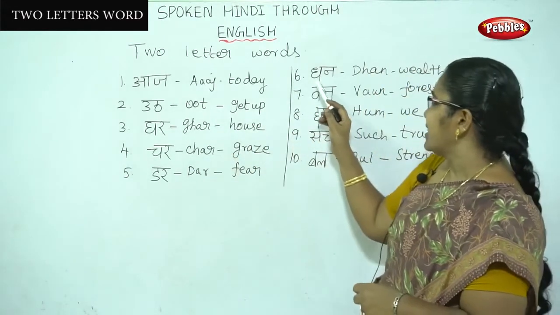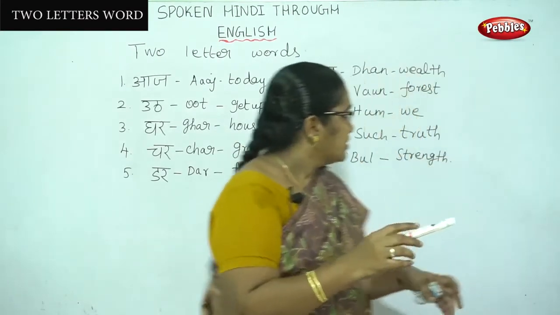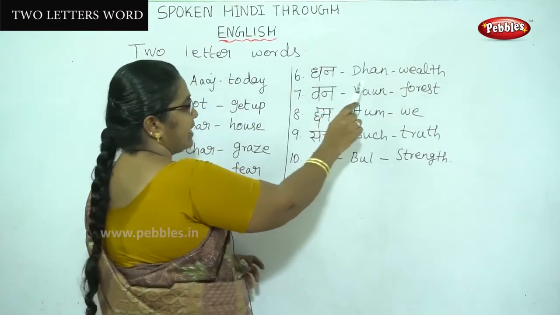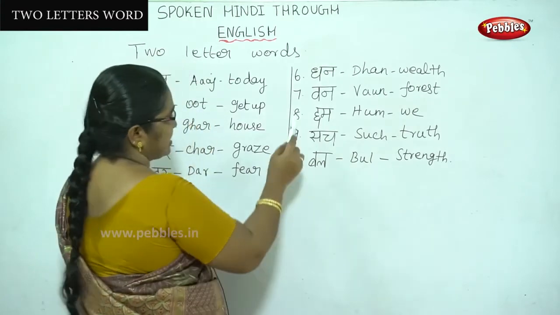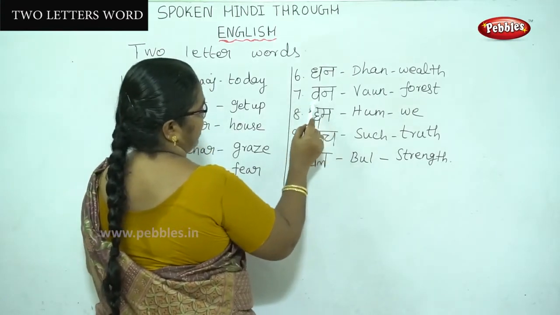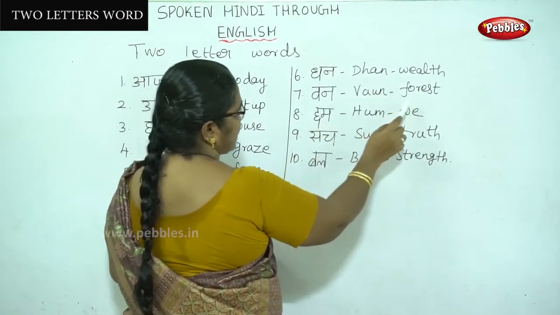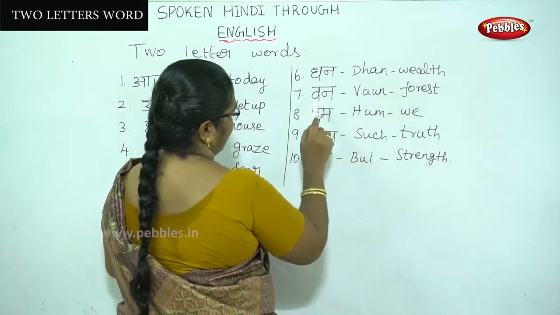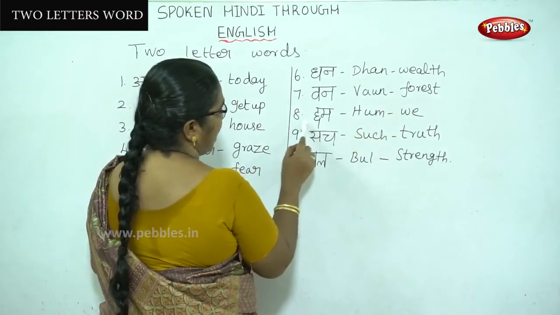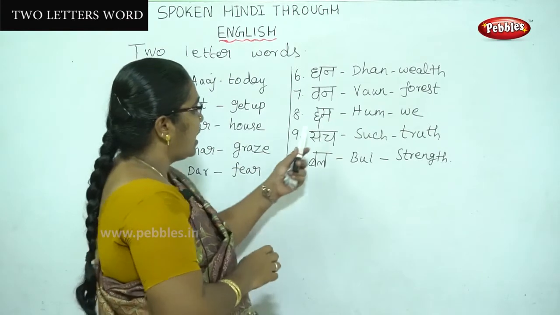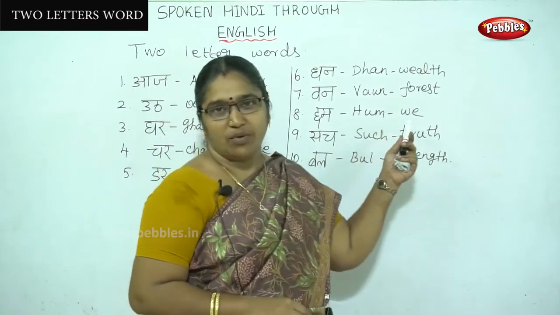So, the next one is dhana. See, dhana. Dhan means wealth. Next, the seventh one is vana. Van means forest. Next one is hama. Hum means we.